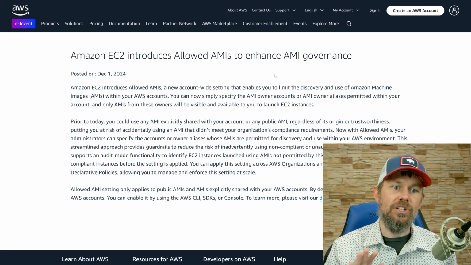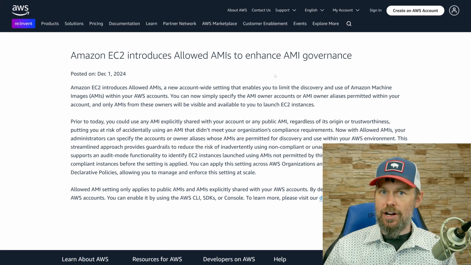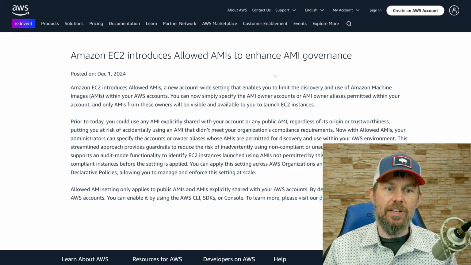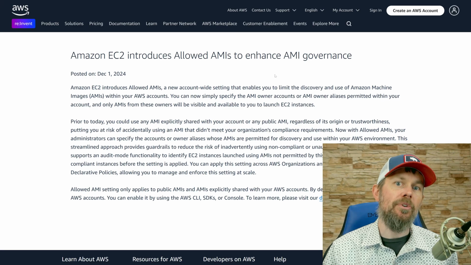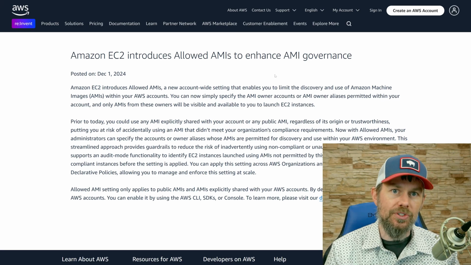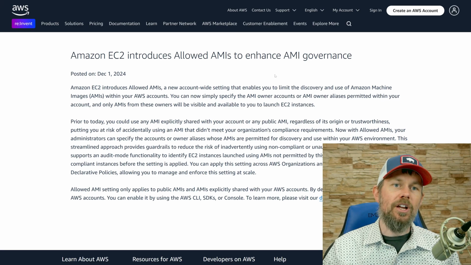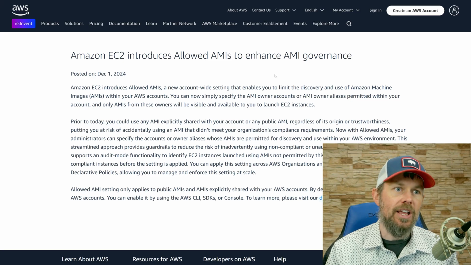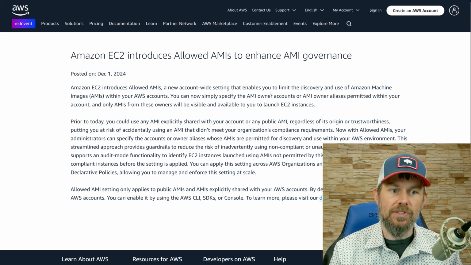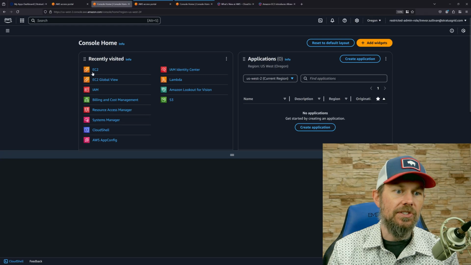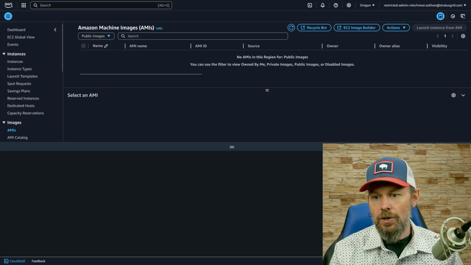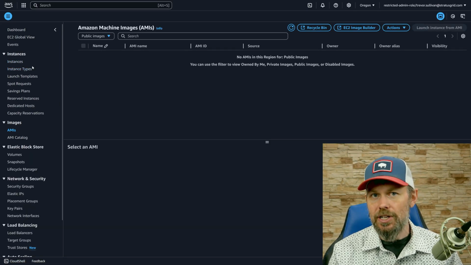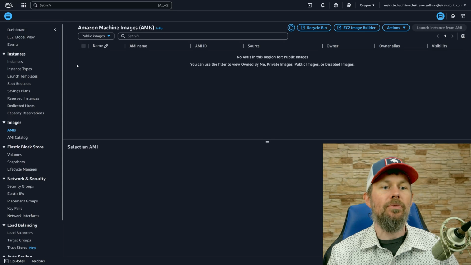But what we are actually doing here is not necessarily sharing the AMI. What we're actually doing is limiting or preventing certain accounts from having AMIs be visible to our account. So what you might want to do, for example, is say, hey, Amazon has lots of default images. If you go out to the EC2 console over here and take a look at the AMIs that are available, or even if you just go to the launch instances screen, there's a lot of what they call quick start images available.